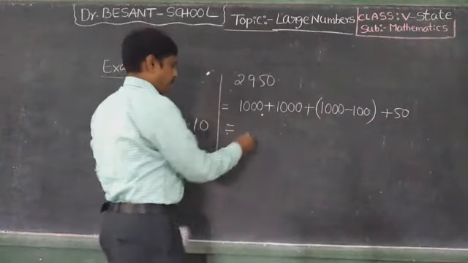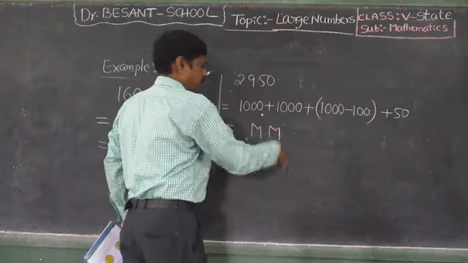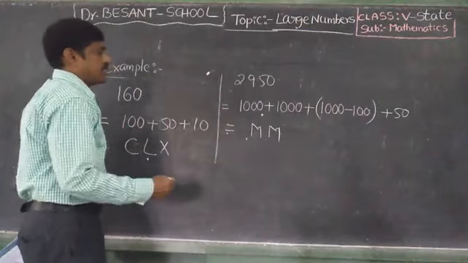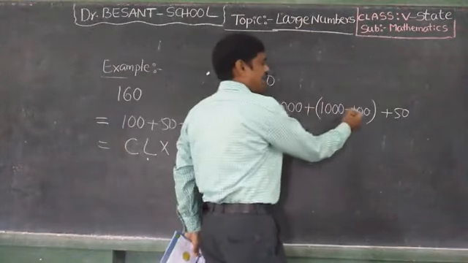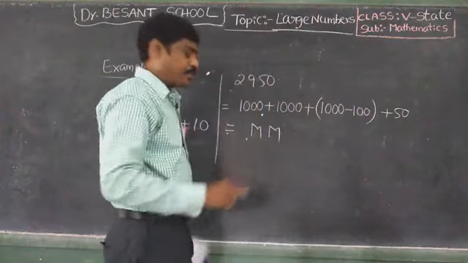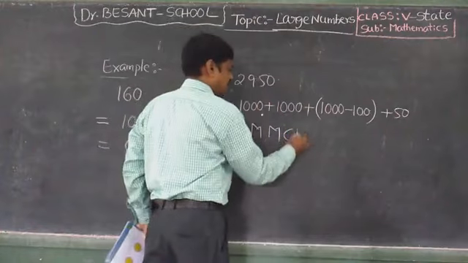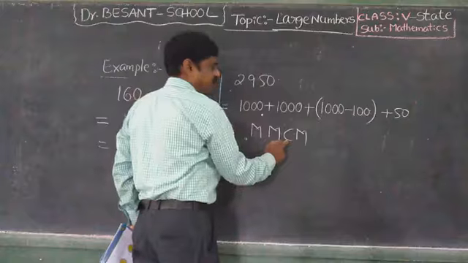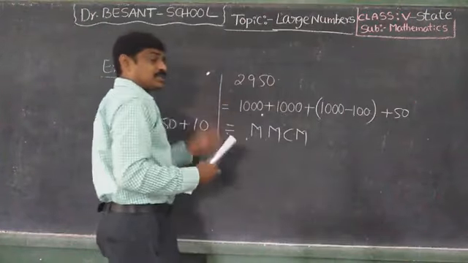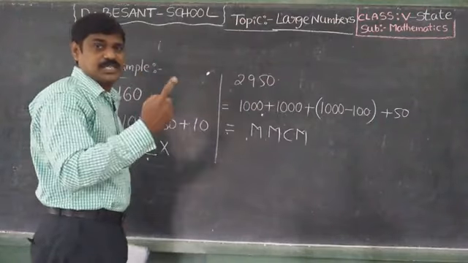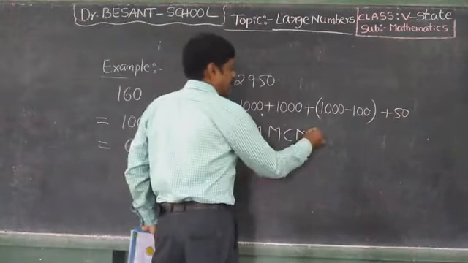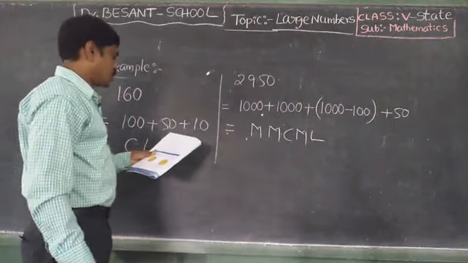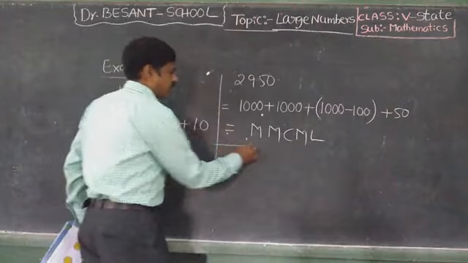M. 1000 minus 100, that means we have to subtract 100. So CM. Okay, why? Because subtracting, that's why the C we have to write towards the left hand side. CM, not MC. CM. 50, L. So MMCML. Okay.